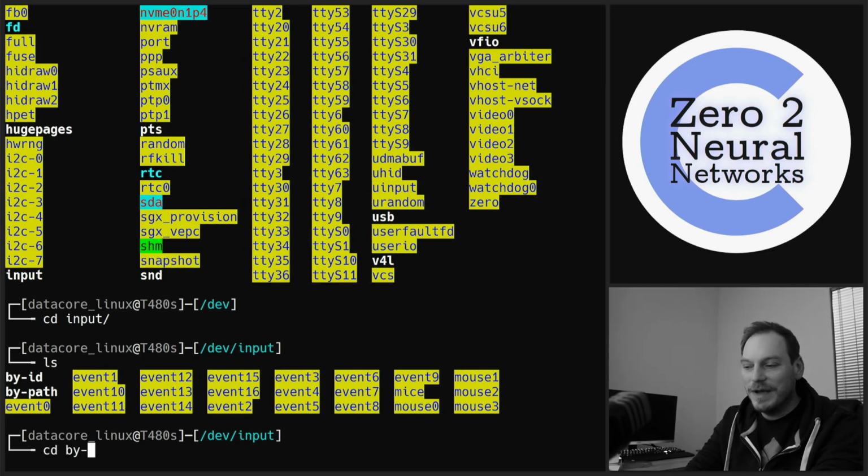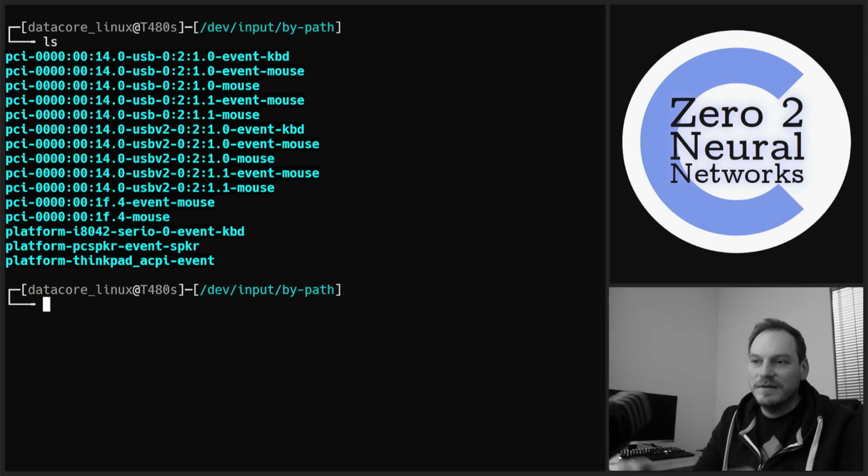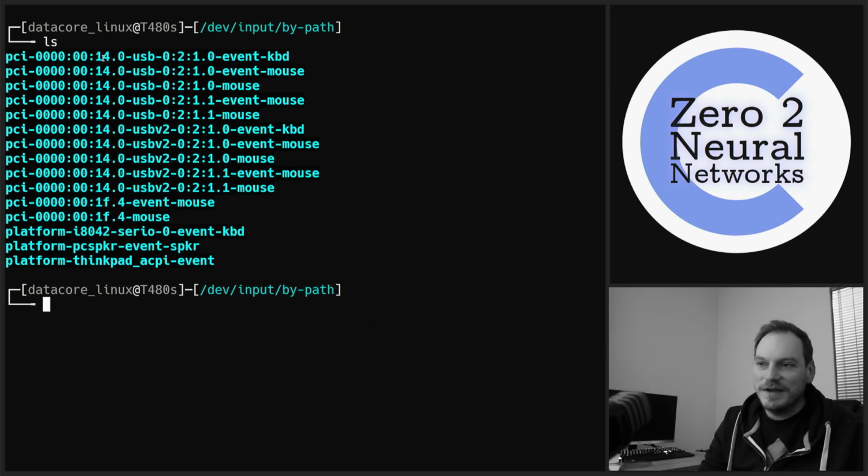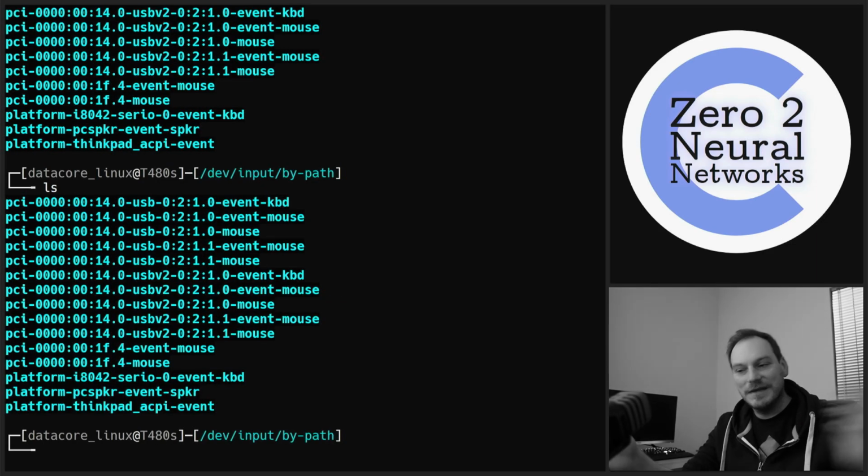If we go into our by-path directory, we can see that we've actually got descriptive events. We've got keyboard, mouse, well down here we've got the actual main ones, keyboard, speaker, event, mouse, all these different vaguely human readable input events. So these look like files, don't they? Because we can ls and we can see them as files.